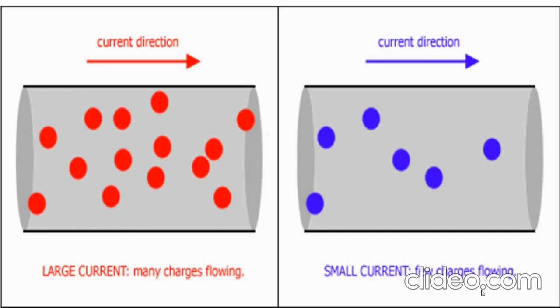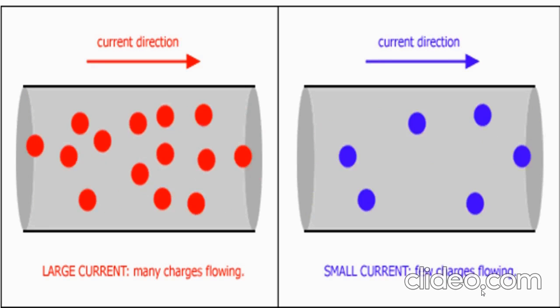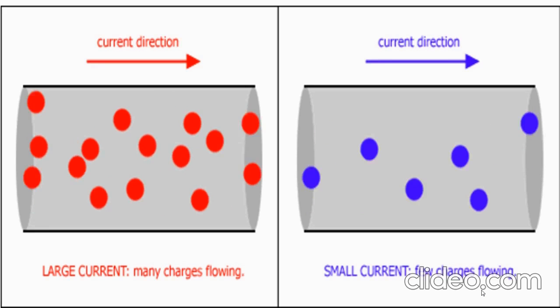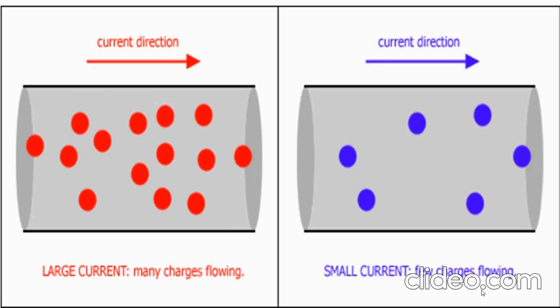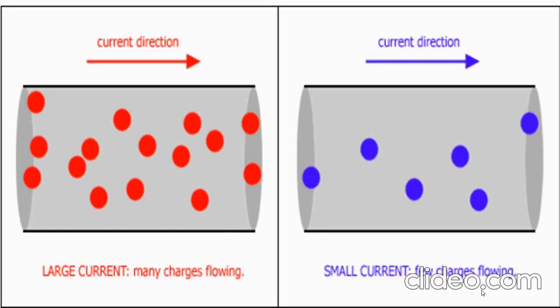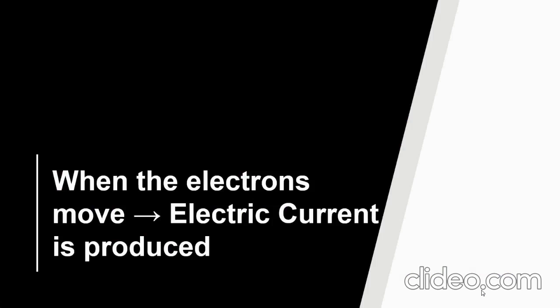Whereas in this blue image, you can see that a small current is passed and only a few charges are flowing in that particular direction, in that particular system. So when the electrons move, of course, electric current is produced.